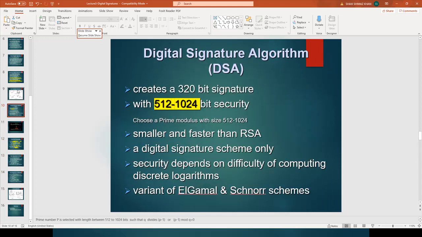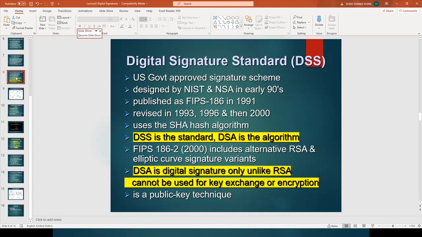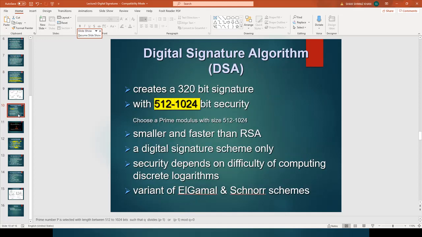So DSS, please understand, it is a standard. DSS is the standard based on which the DSA algorithm is created. It differs from RSA in that it cannot be used for key exchange or encryption. These are the important points which you have to know about the DSA.